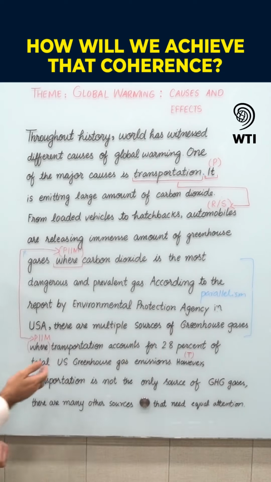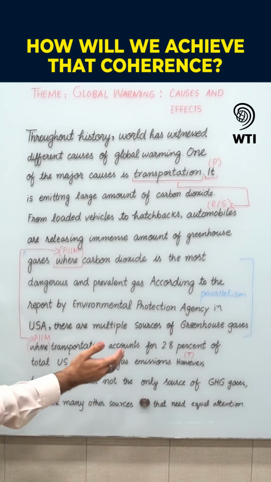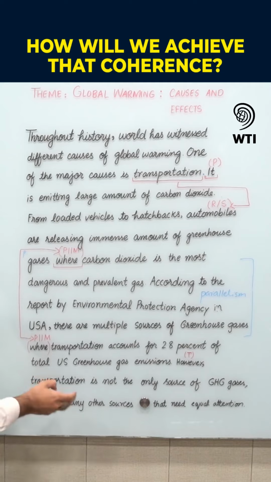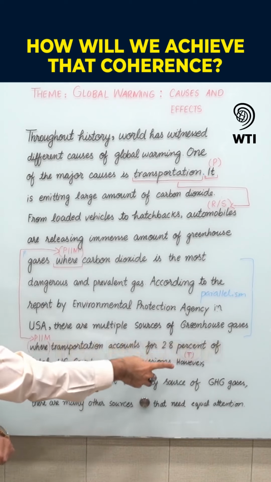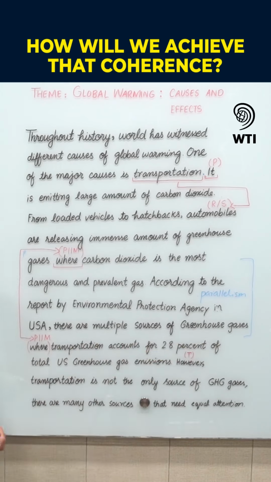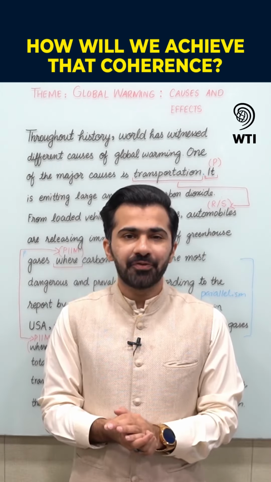Moving on, however, transportation is not the only source of greenhouse gas. There are many other sources that need equal attention. So, "however" is used as a transition here, and transition is one of the cohesive devices that help in bringing coherence within the paragraph. Stay tuned for further videos.